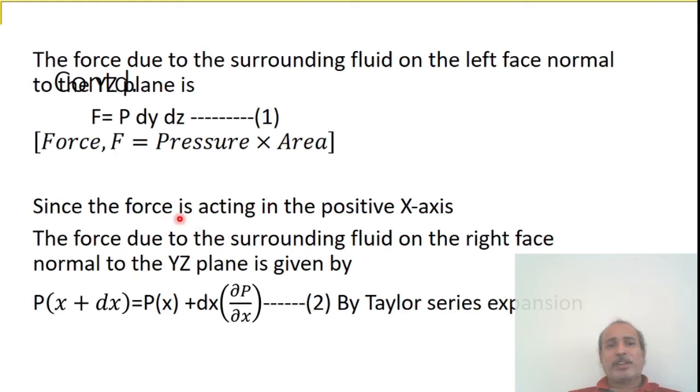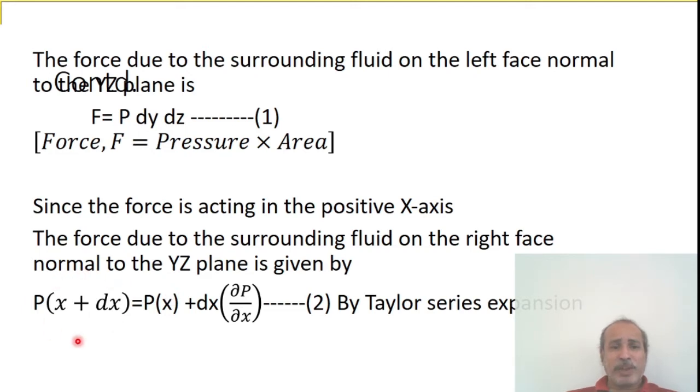Since the force is acting along the positive x-axis, that is understood. The pressure exerted on the right face of the parallelepiped perpendicular to the yz plane is given by P of x plus dx.